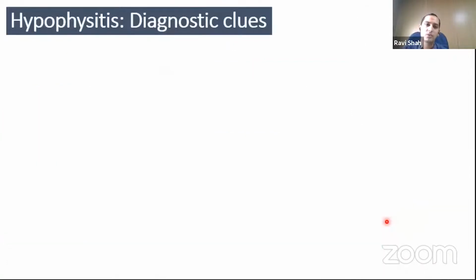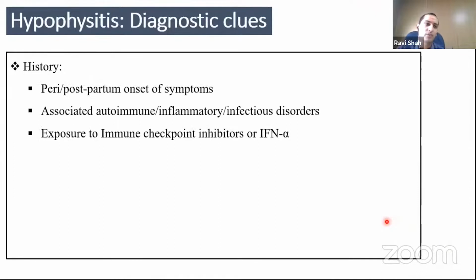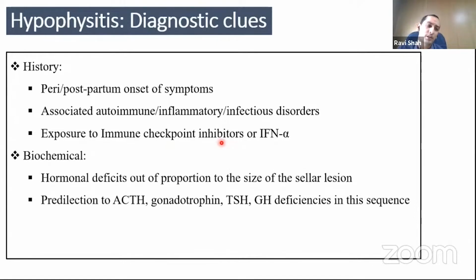So the diagnostic clues from the history point of view: for lymphocytic hypophysitis, it is a peri- or postpartum onset of symptoms. In the case of secondary hypophysitis, there may be associated symptoms of underlying autoimmune, inflammatory, and infectious disorders. In the newly described drug-induced hypophysitis cases, there may be a history of exposure to immune checkpoint inhibitors or interferon alpha.